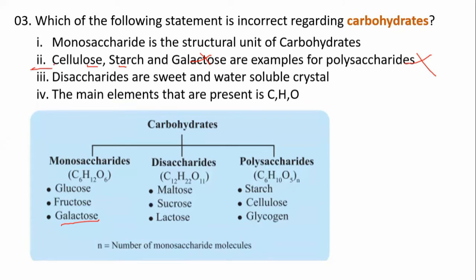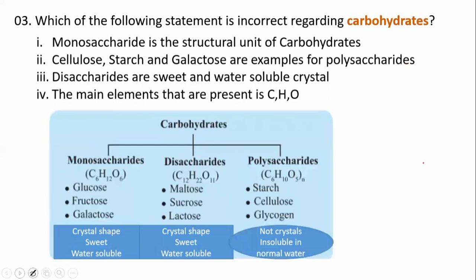Okay, so let's discuss the other statements also. Disaccharides are sweet and water soluble crystals. You should know the properties, right? Normally monosaccharides and disaccharides are crystal shaped, sweet and water soluble.